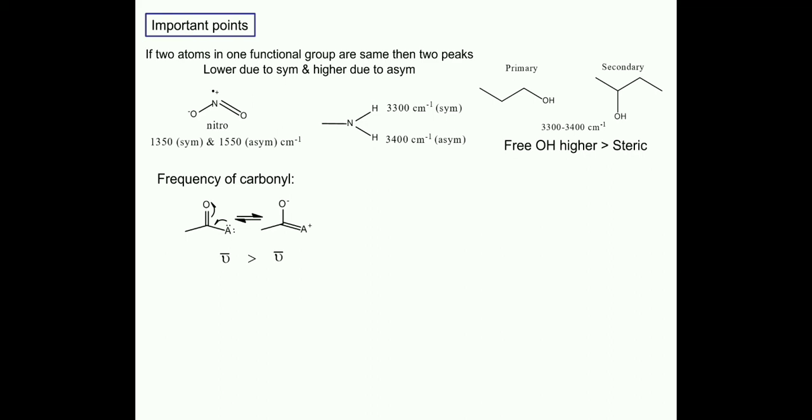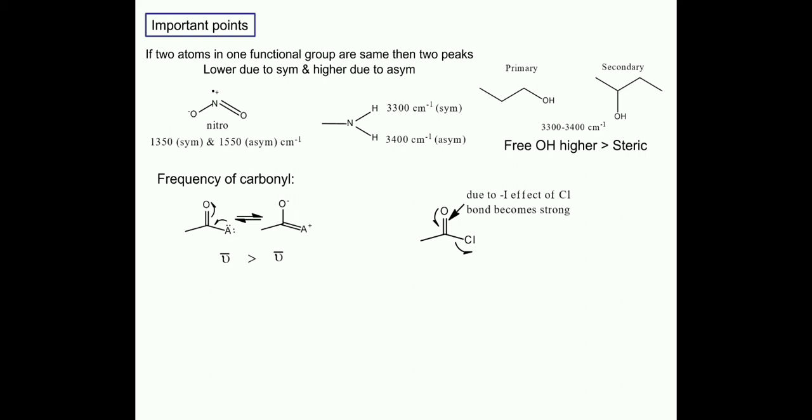So that's why in the first case, mu bar, and mu bar means wave number or frequency, will be higher than in the second case. Similarly, if we have a group having a minus I effect, what will happen to the carbonyl's frequency?